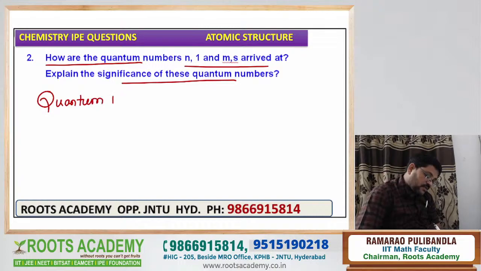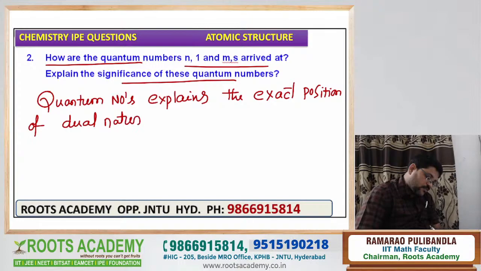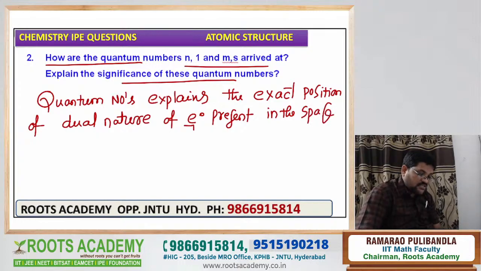Actually, the quantum numbers explain the exact position of the dual nature of electron present in the space around the nucleus in an atom.